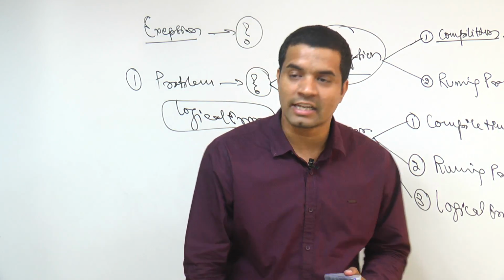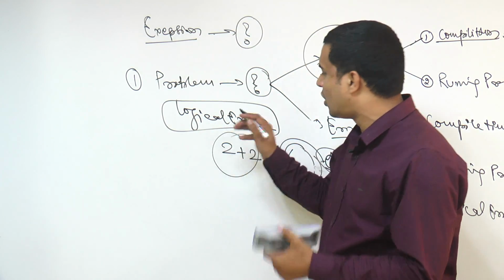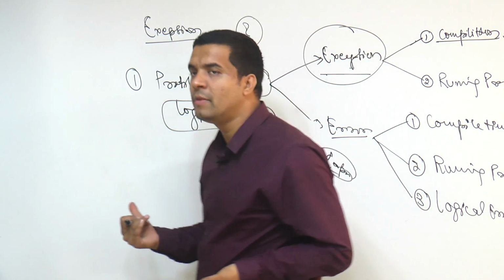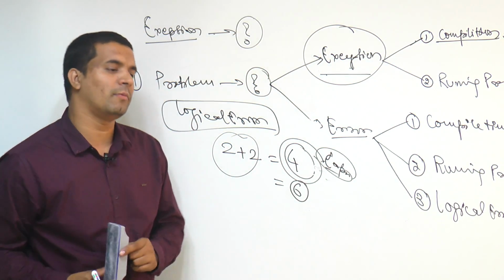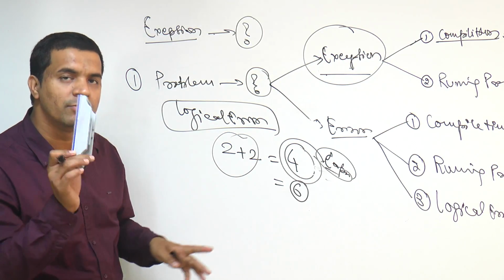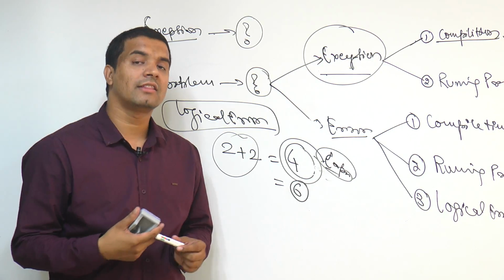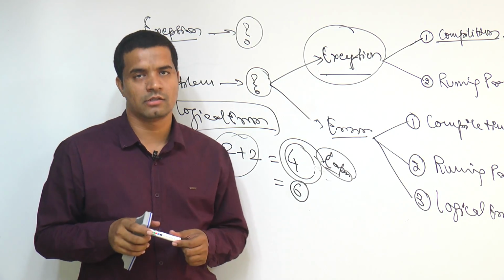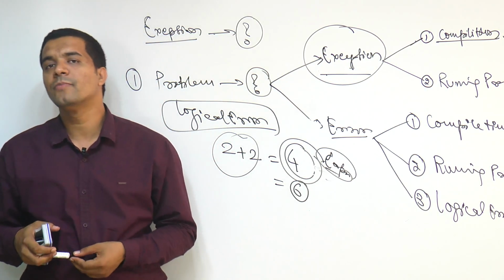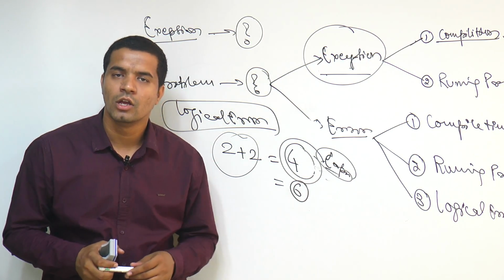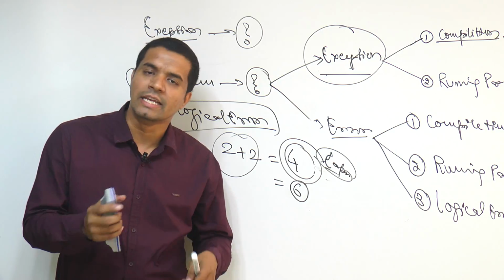So a logical error means some wrong logic you have written in your program, and maybe that is creating some problem. If it is creating a problem, we must solve it somehow, right? Because any type of logical error will not be caught by the developer or the development team.